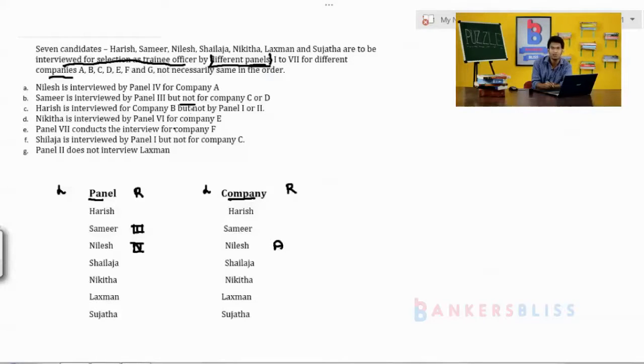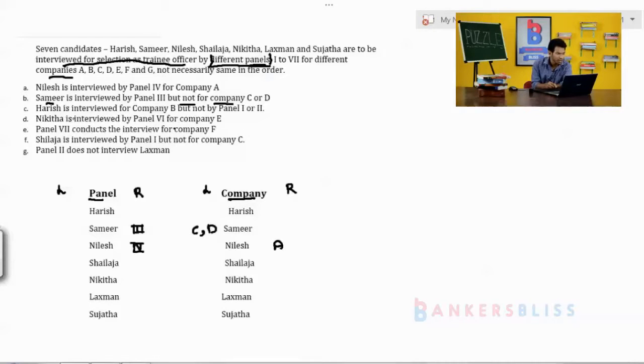What do we have to do for the negative information? Negative information we have to write on the left hand side. Here the negative information relates to Samir, then it relates to the company. The company is the heading and Samir is here, and Samir does not interview for companies C and D. You just write C and D. Is it clear? That's finished.